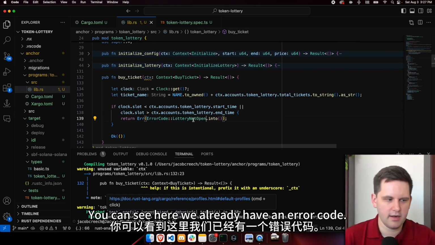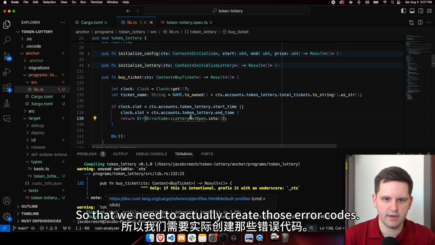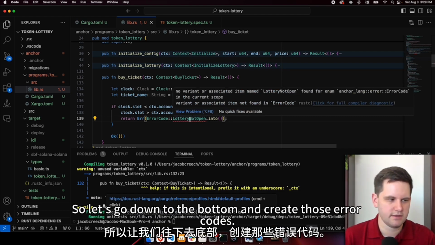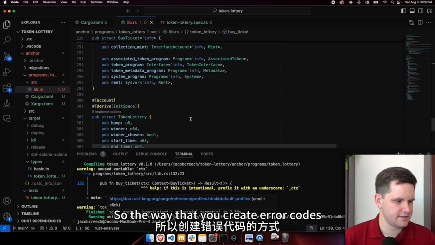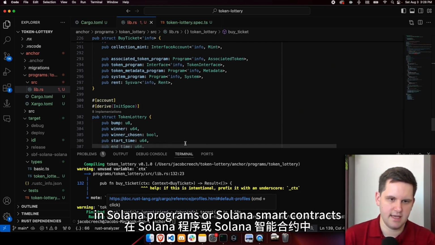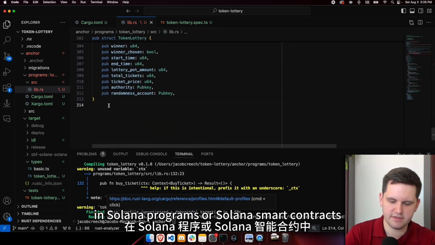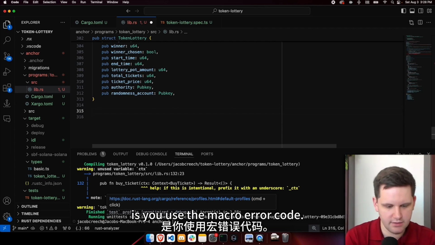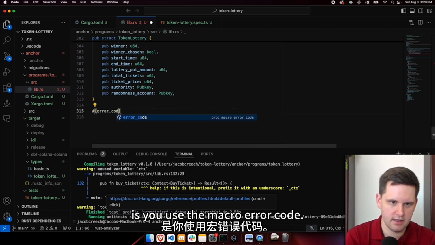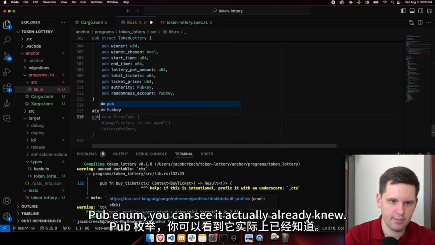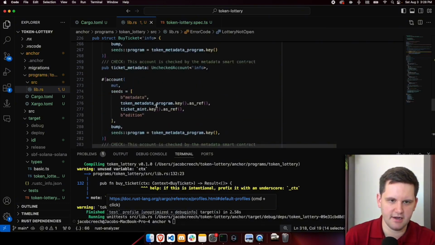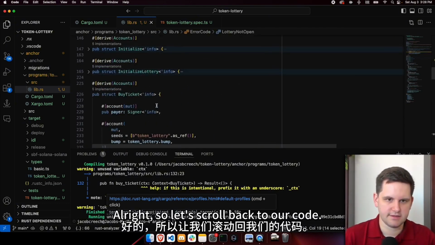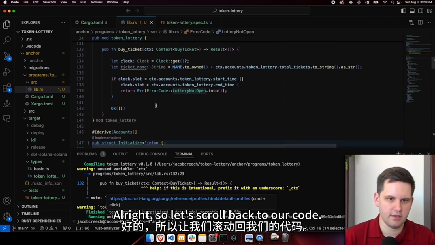You can see here we already have an error code, so we need to actually create those error codes. So let's go down to the bottom and create them. The way that you create error codes in Solana programs, or Solana smart contracts, is you use the macro error_code. Pub enum, you can see it actually already knew. Lottery is not open. It's a message. That's the message. There's our enum. All right, so let's scroll back to our code.